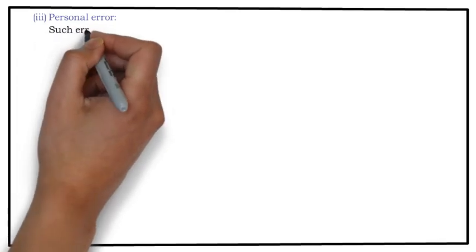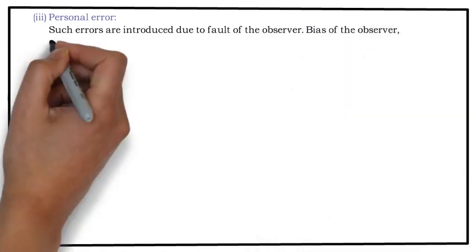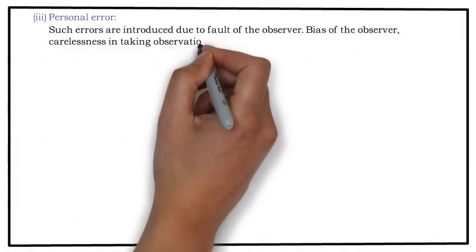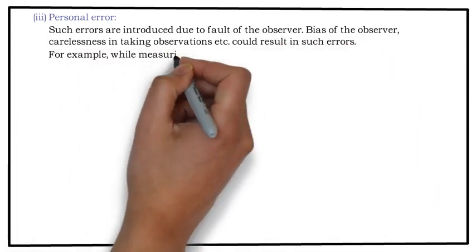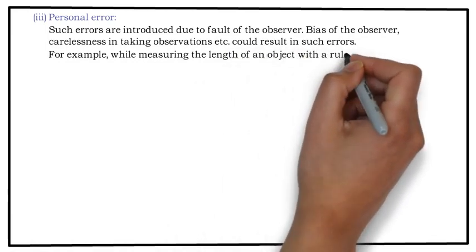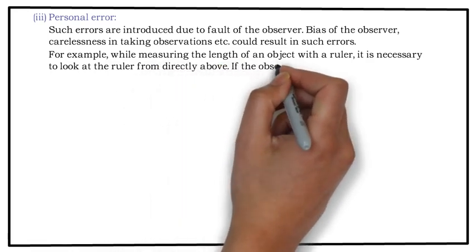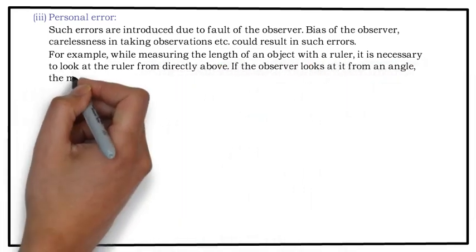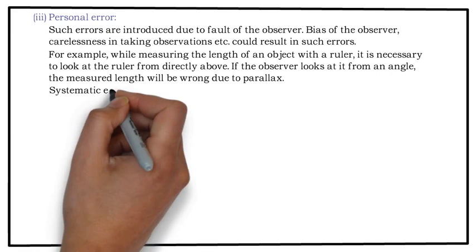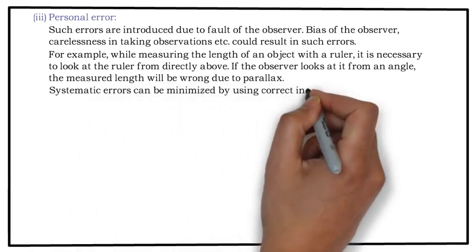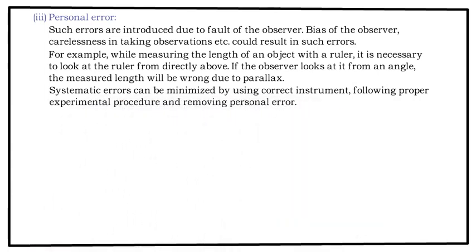Personal error. Such errors are introduced due to the fault of the observer, bias to the observer, carelessness in taking the observations, etc. For example, while measuring the length of an object with a ruler, it is necessary to look at the ruler from directly above. If the observer looks at it from an angle, the measurement length will be wrong due to parallax. Systematic errors can be minimized by using correct instruments, following proper experimental procedure and removing personal errors.